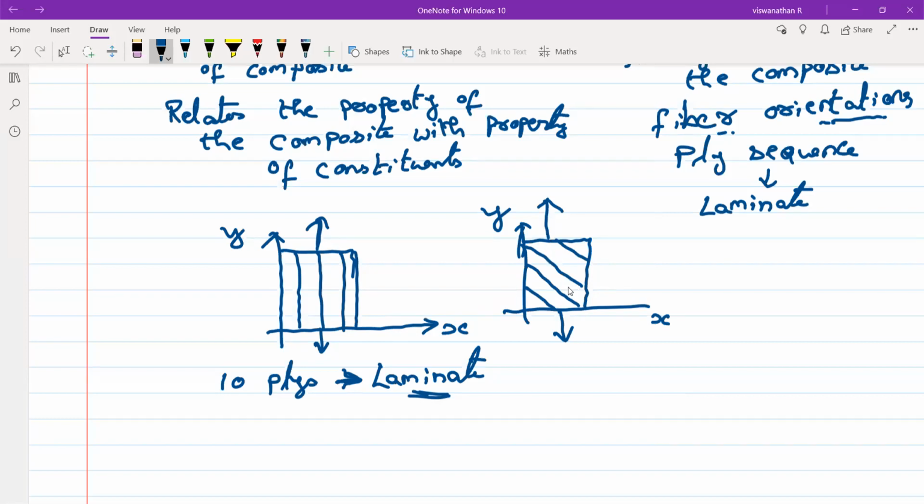So because of this, what happens? Suppose you want to use this laminate in some application where you come across combined loading.